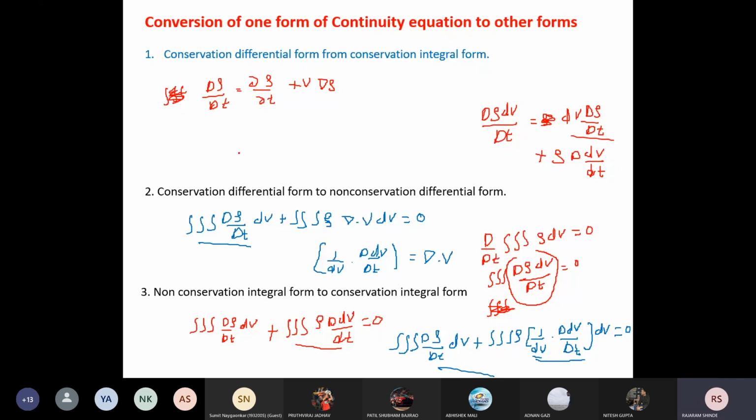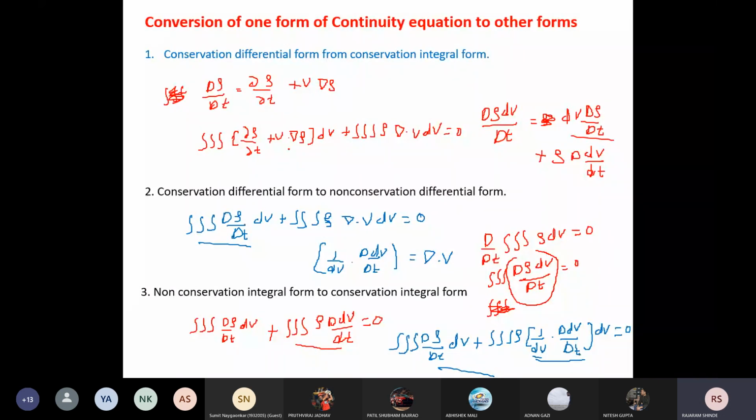Here, this is triple integration of, in brackets, d rho by dt plus v dot del rho, over dv, plus triple integration of rho del dot v dv, and this is equal to 0. Now we can combine these terms because both are volume integrals.